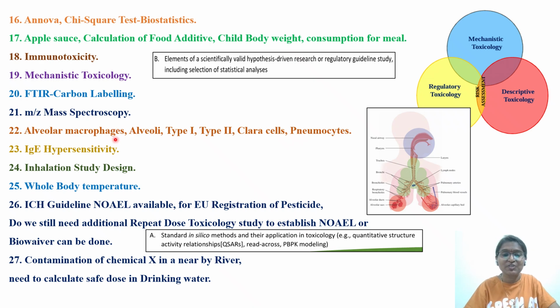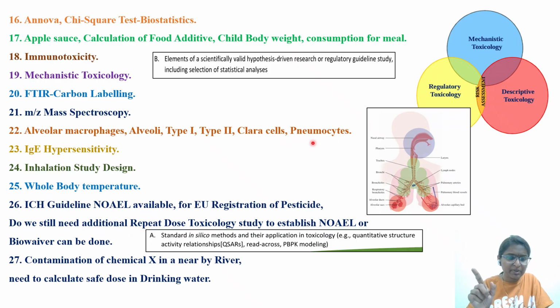Next, some questions with respect to inhalation toxicology they have asked. Whenever you're reading major organs anatomy, you have to understand. In the case of the respiratory system, these types of cells are very important: alveolar macrophages, alveoli type 1, type 2, Clara cells, pneumocytes. So go back in my channel, 2-3 videos with respect to inhalation, particle size, the anatomy I have discussed. Or go back to Casarett and Doull and try to read the first two pages. If there is an inhalation toxicology chapter, try to read these different cells.